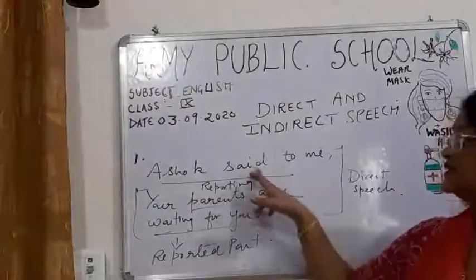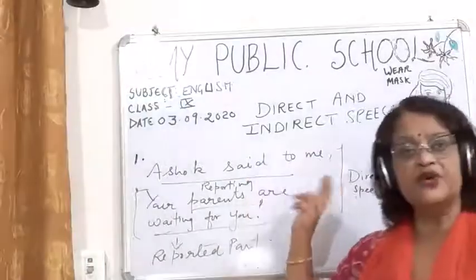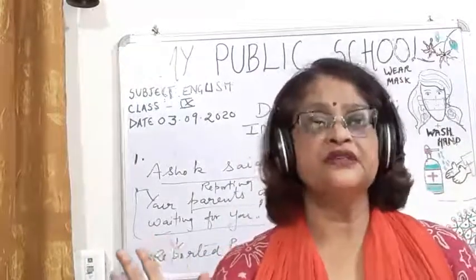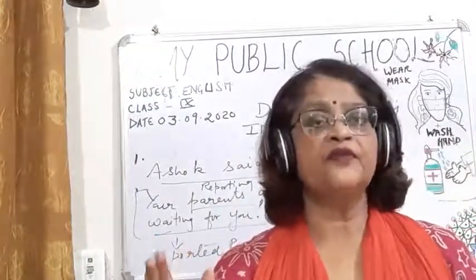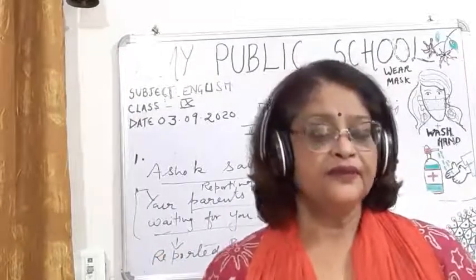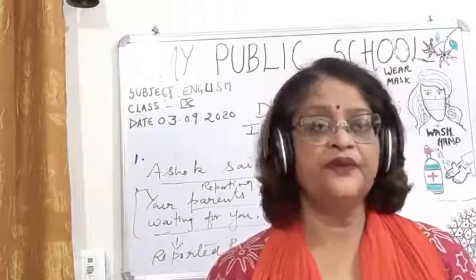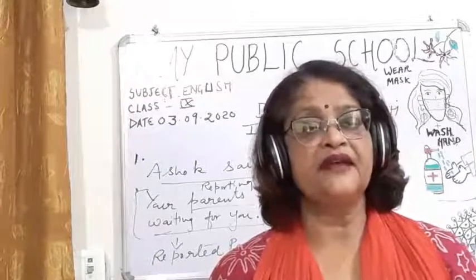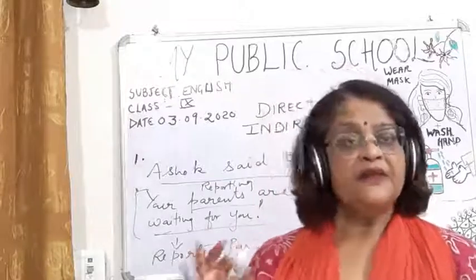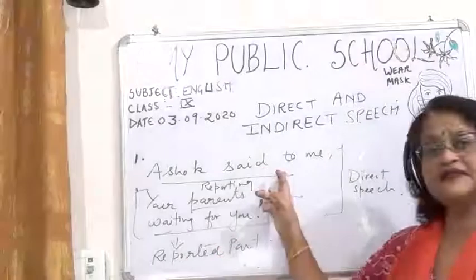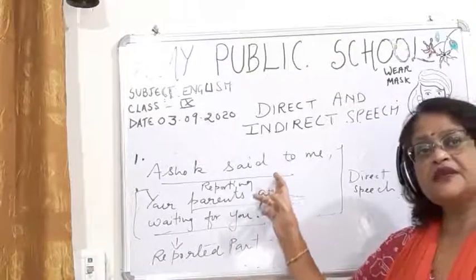Now children, you can see that said is a reporting verb. It is this verb which determines all the changes. So now children, I am coming to the point, and my point is that sometimes, children, when the reporting verb is in the past tense, then what do we write?